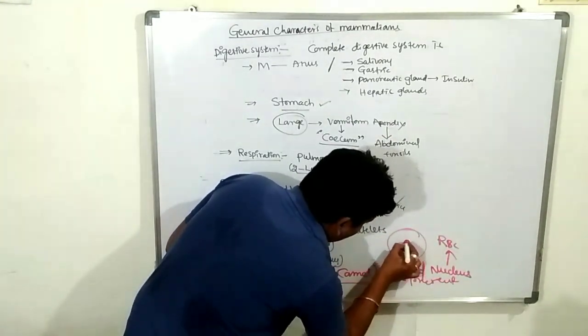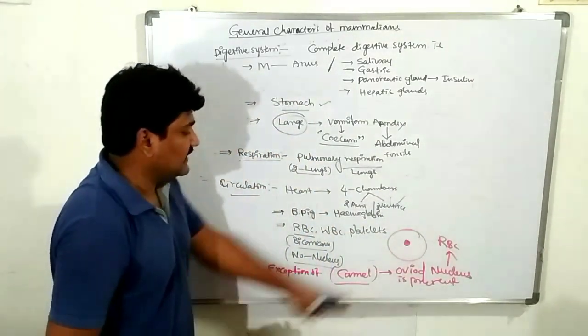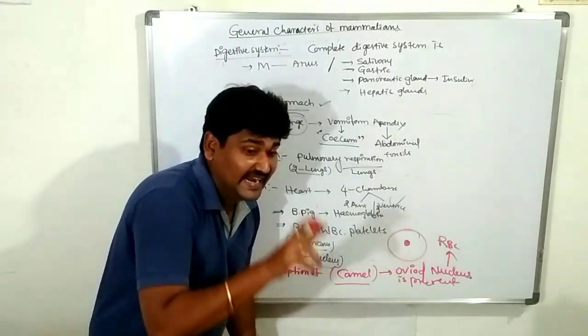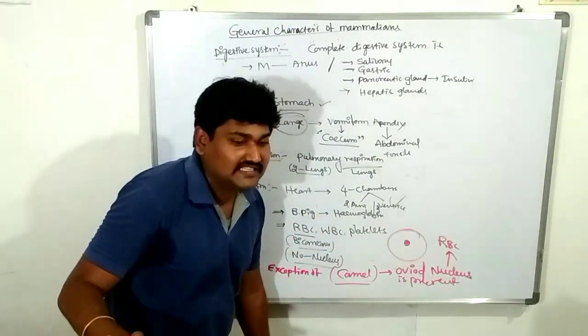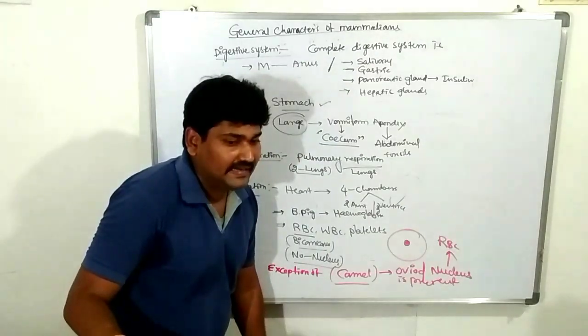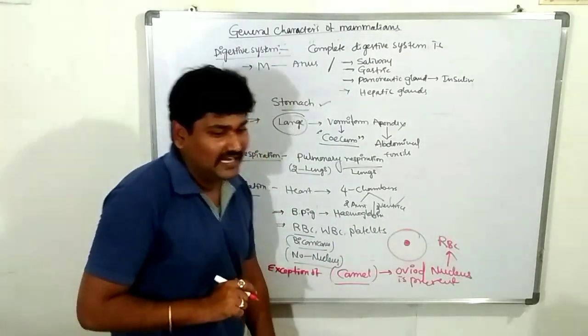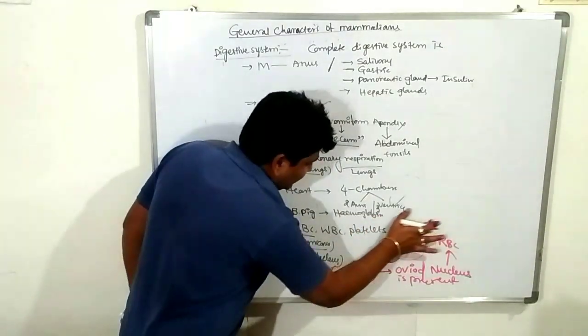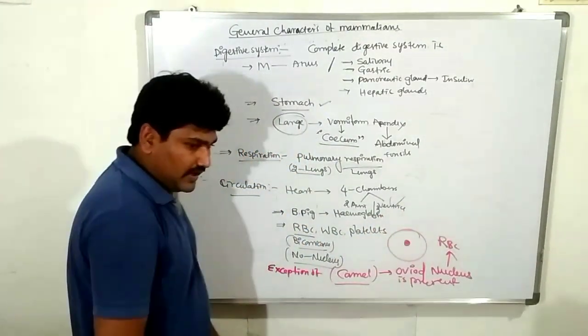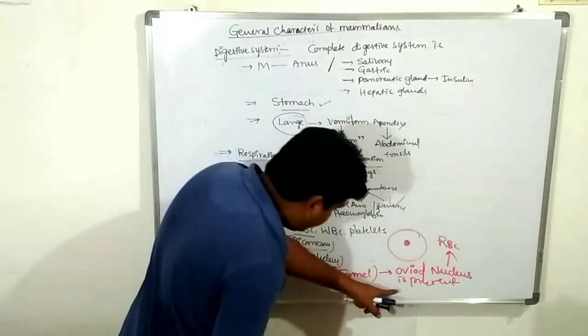The remaining mammals, approximately 99.99%, lack a nucleus in the RBC, but camels contain a nucleus. Listen carefully, note this down. They may ask it in examinations.